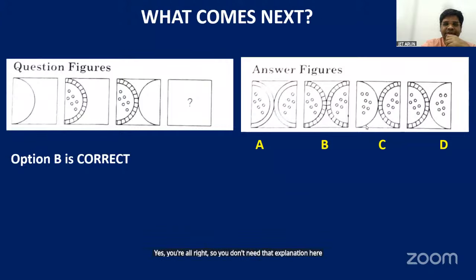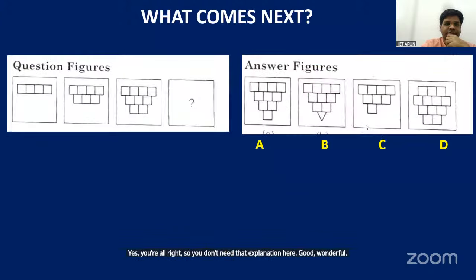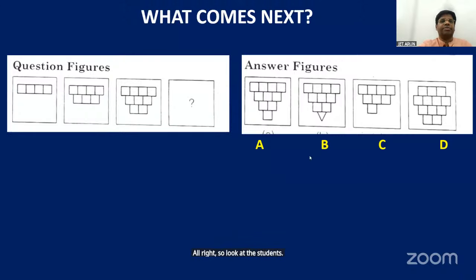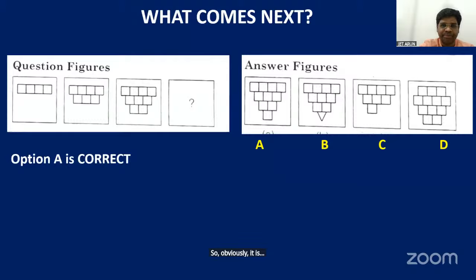Good, wonderful. I could read only 5 to 6 names, but I see many names are scrolling up. All right, so look at this, students. ఒక రో యాడ్ అవుతూనే ఉంది. So obviously it is. All right, this was very simple.